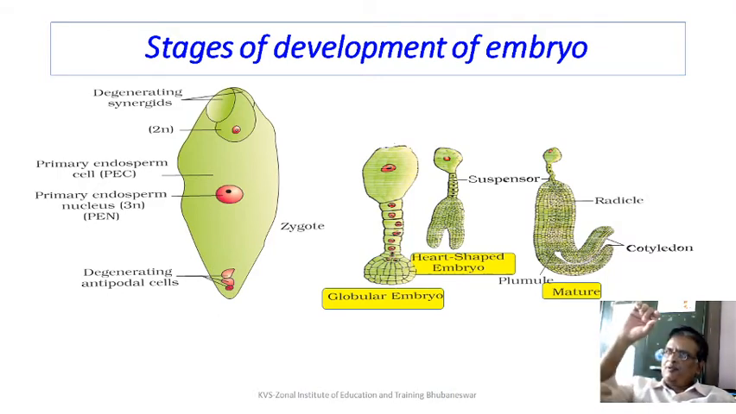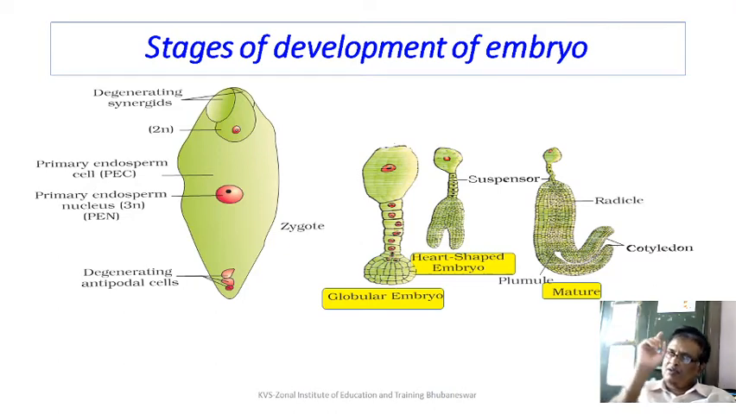Then again the first 2 cells undergo 2 more divisions, horizontally, resulting in 4 cells, and the 2 cells at the base will also have horizontal division, resulting in a mass of 4 cells. Again, the chain of 4 cells undergoes division horizontally to produce 8 cells, and these 8 cells are called the suspensor. What is the role of the suspensor and what is the role of the hypobasal cell, that is the